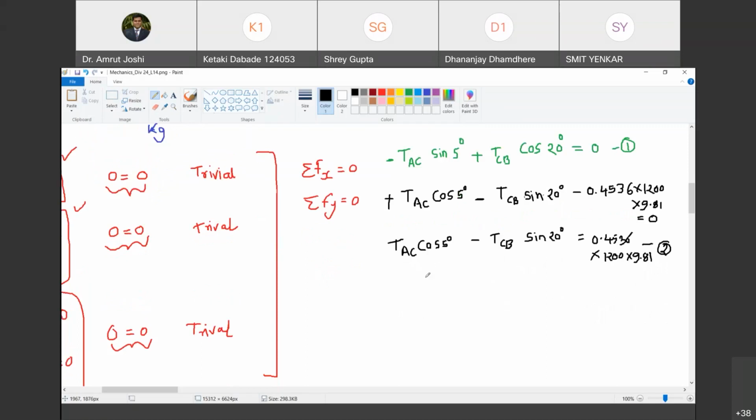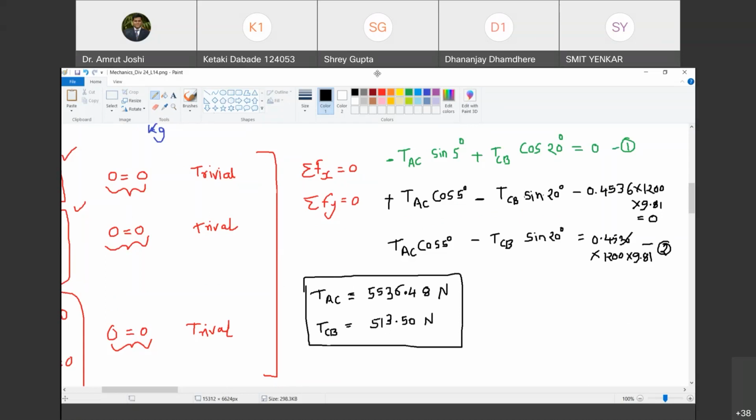Yeah, so just let me know if I'm right. I got TAC as 5536.4748 Newton, and TCB as 513.50 Newton. Am I right? Can anybody confirm whether I am right?